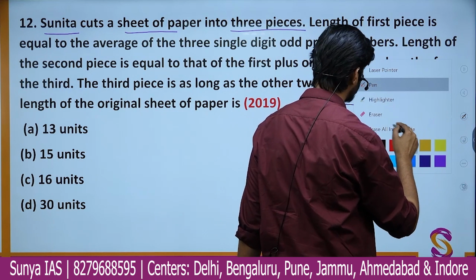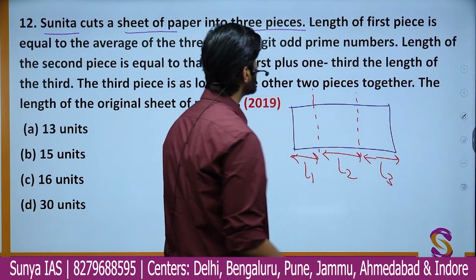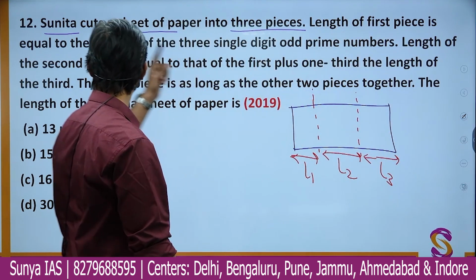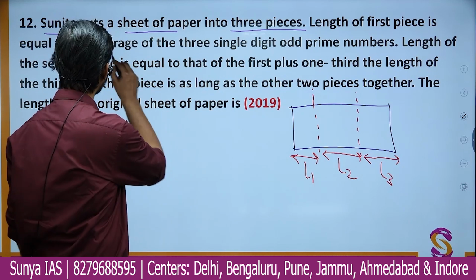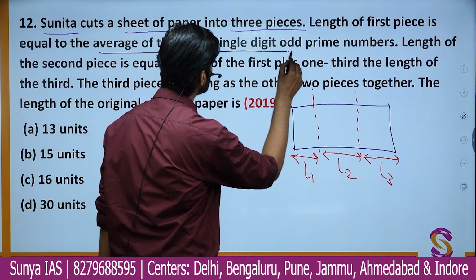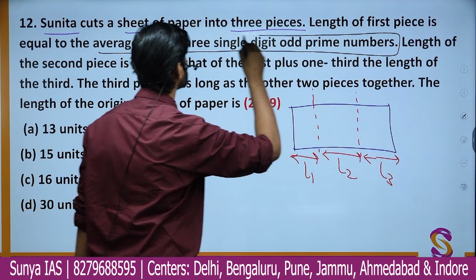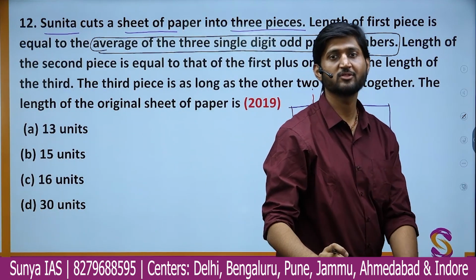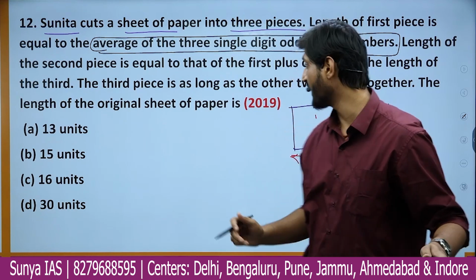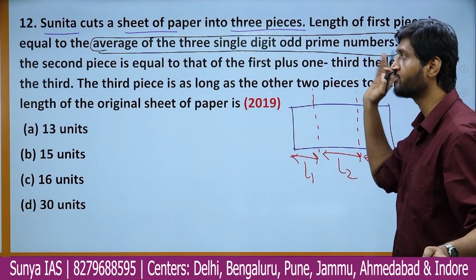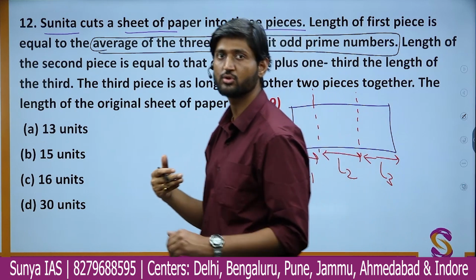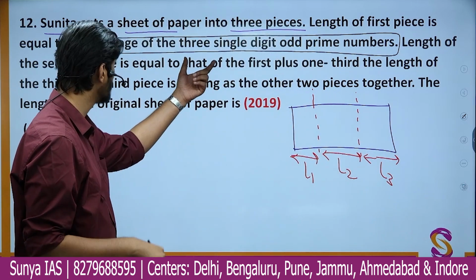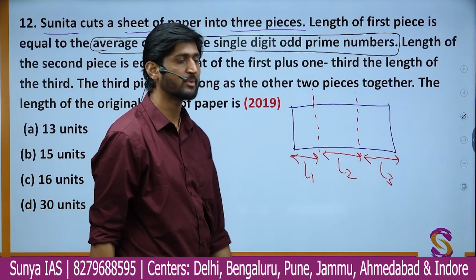Okay. The question further says that the length of the first piece is equal to the average of 3 single digit odd prime numbers. Read this part. It is not giving you the value of L1 or the length of the first piece directly. It is asking you to actually solve the value of 3 single digit odd prime numbers.